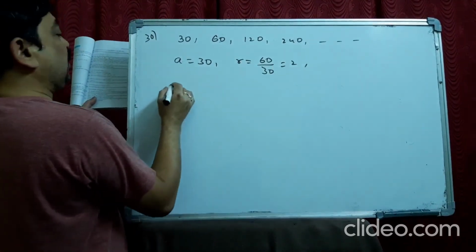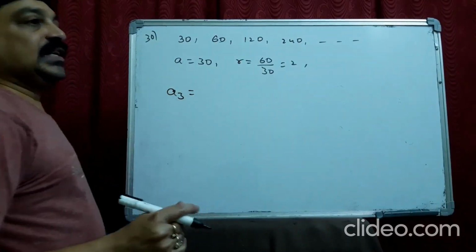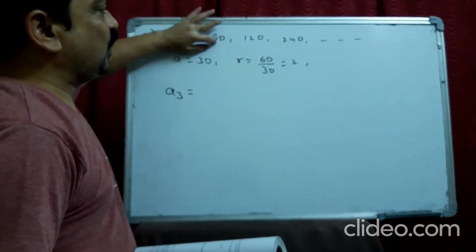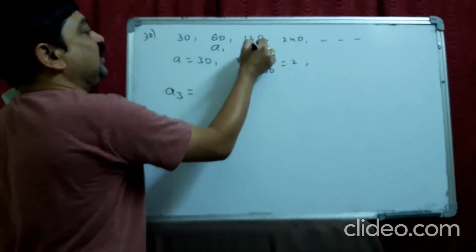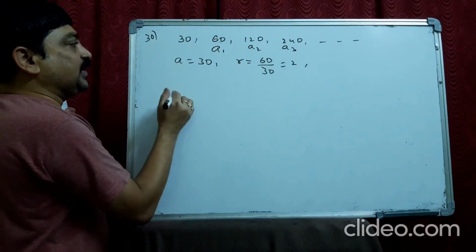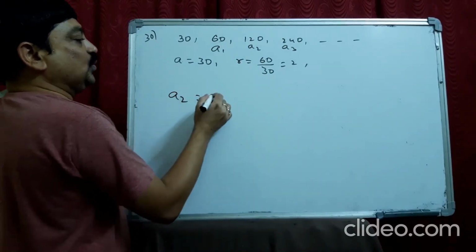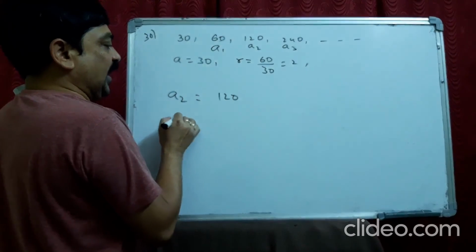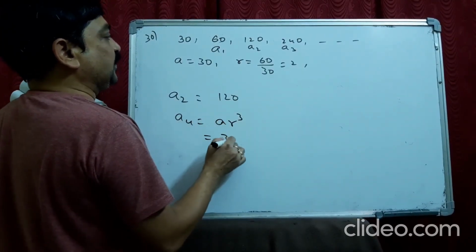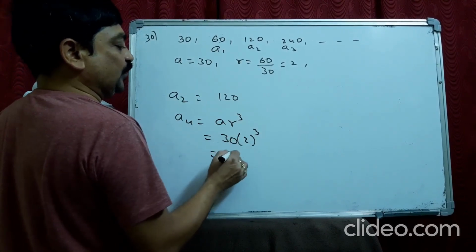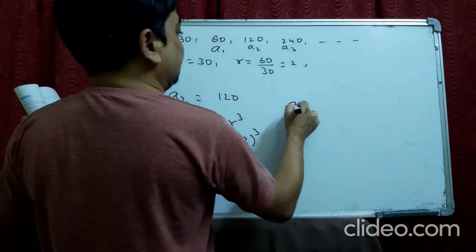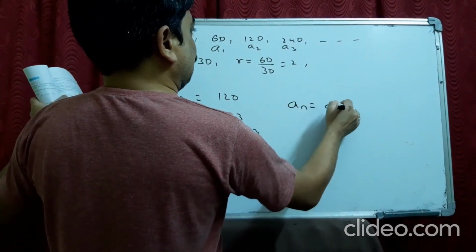Now, at the end of the second hour, since the initial value is the first term, we take the end of the first hour, second hour, third hour like that. At the end of the second hour you have to find A3, which is 120, as we clearly did. At the end of the fourth hour it is A4 equals A R cube, that means 30 into 2 cube, 30 into 8, 240. And at the end of the nth hour, A n is A into R power n minus 1.